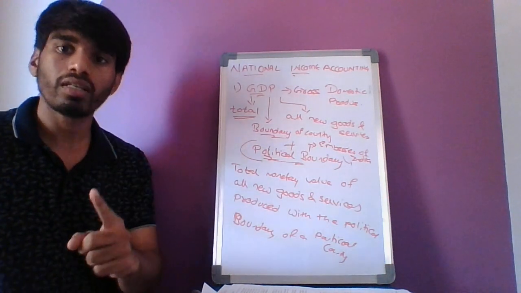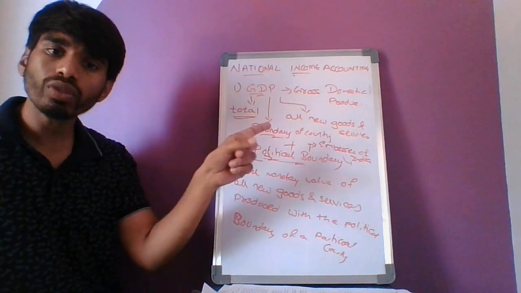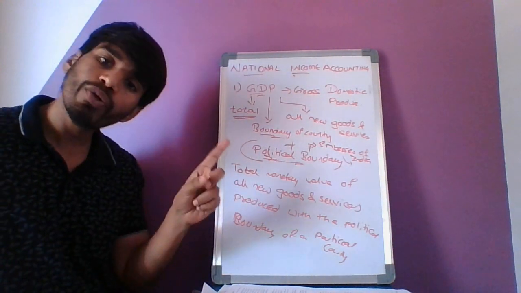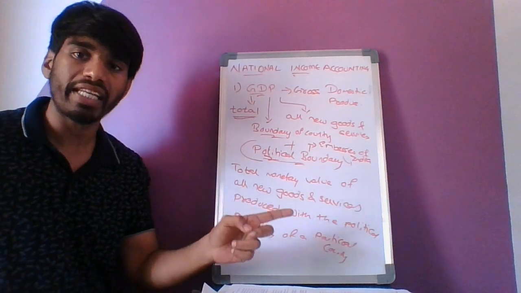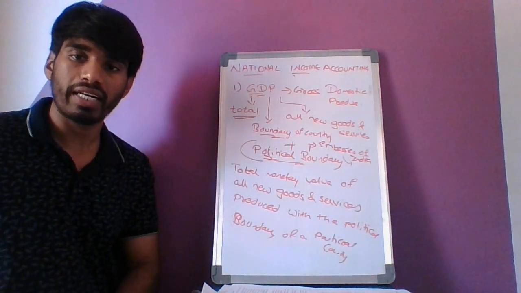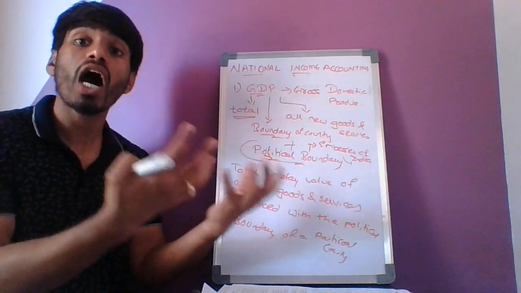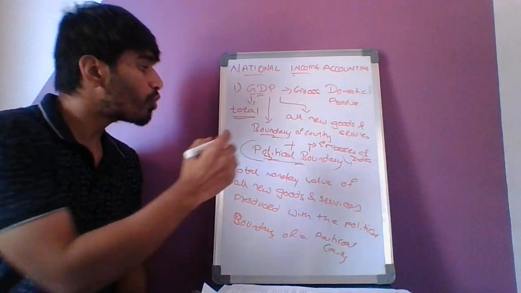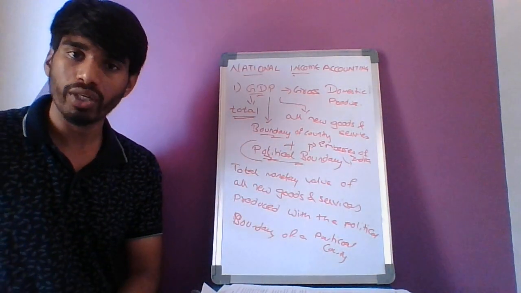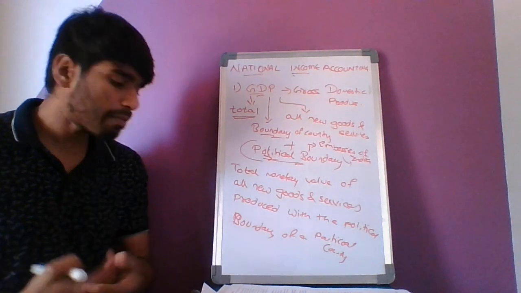No. Since that embassy comes under our political boundary, all the services produced in the embassies of India, even though they are located in other countries, are part of India. Okay, so now you got the clarity with the definition part, right? Hope everyone got that.